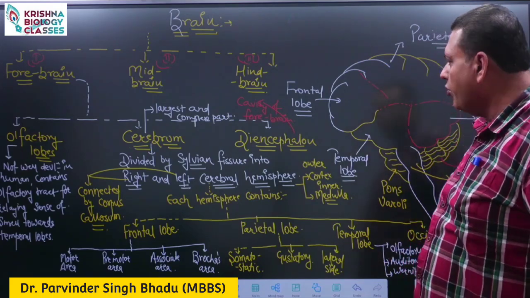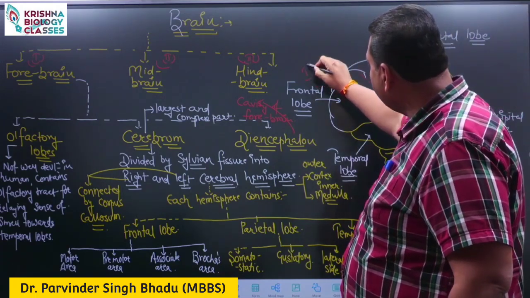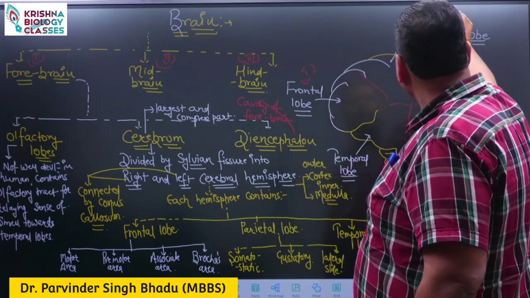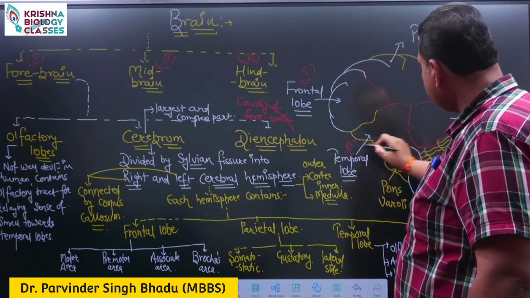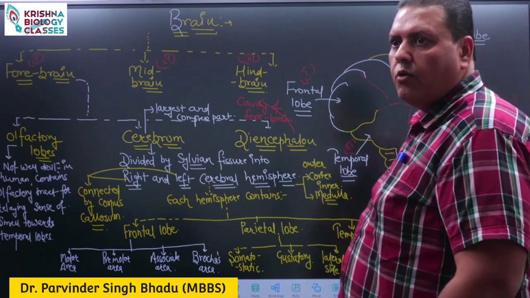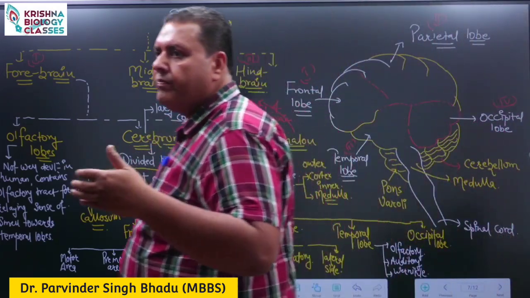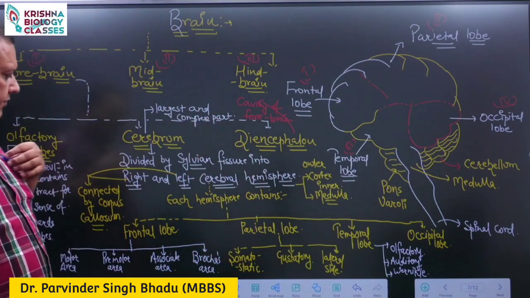So the four lobes of the cerebral hemisphere are frontal lobe, parietal lobe, temporal lobe and occipital lobe. These are the four lobes, and in each lobe several areas are present which perform specific functions.